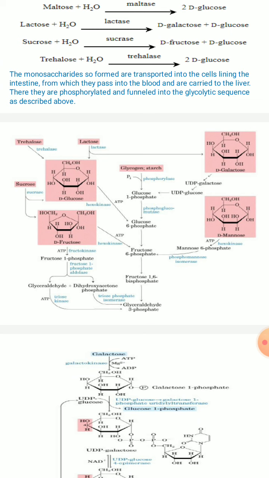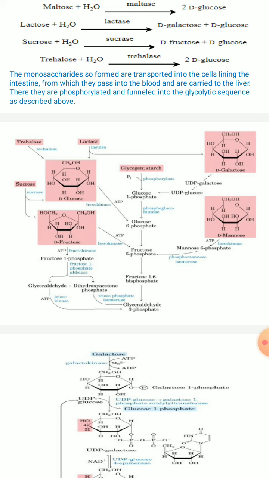Galactose, I already explained, is going to react with UDP to form UDP galactose, and UDP glucose will be formed further, and this UDP glucose is further converted into glucose 1 phosphate by releasing the UDP molecule.